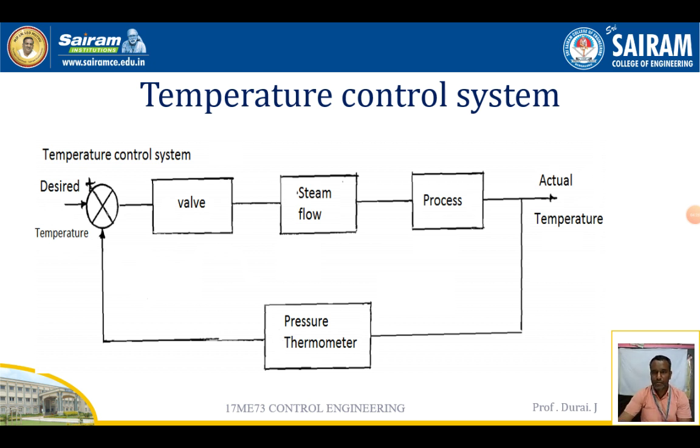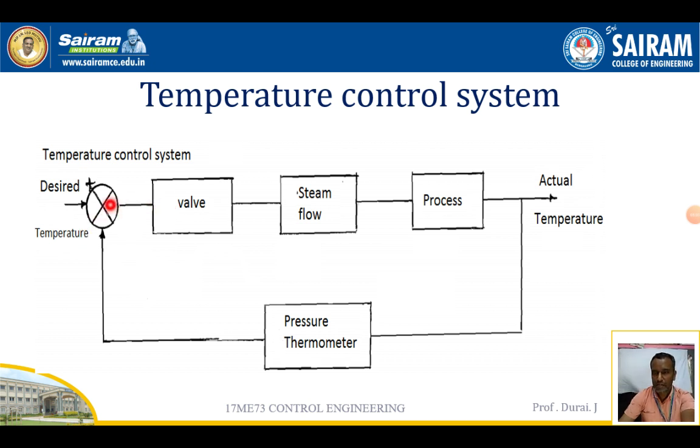Then comes the temperature control system. In the temperature control system, the controller is the valve, and according to the valve the steam flow takes place. The process increases the temperature, which is compared to the reference temperature. The pressure thermometer monitors the temperature value and gives the signal to the reference input, which produces the error signal to the controller.